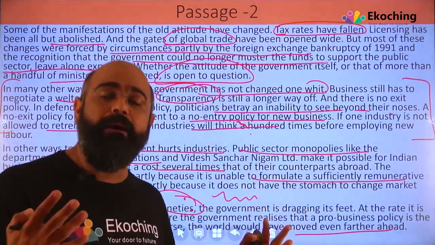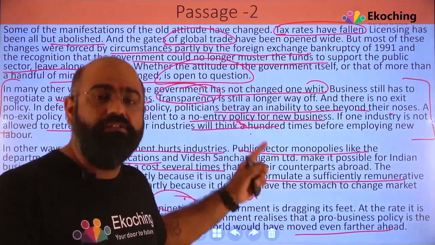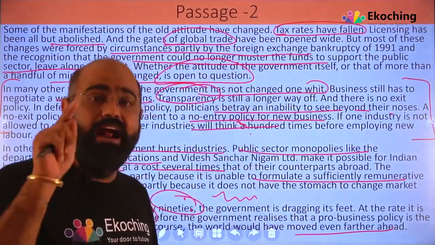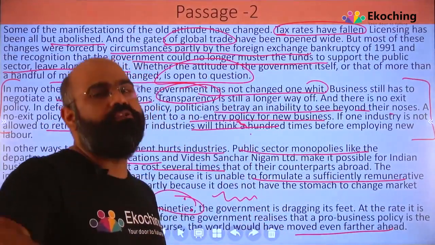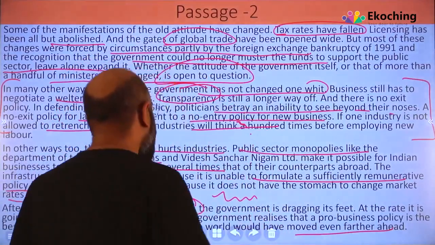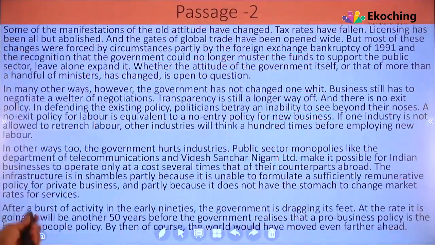Get into the depth, and when you get into the depth, I am telling you, there are questions which we will now do. एक बार आपने पढ़ लिया है अच्छी तरीके से, मैंने आपको समझा दिया है, अब शायद हमारे को पैसेज पे जाने की जरूरत नहीं पड़नी चाहिए. Let's go to question number 1.